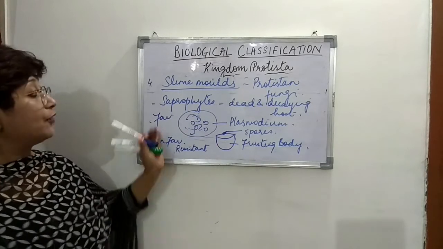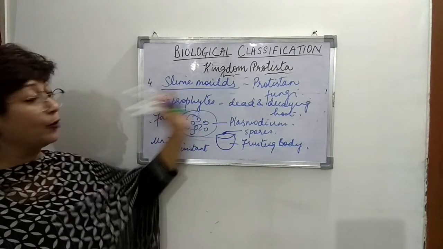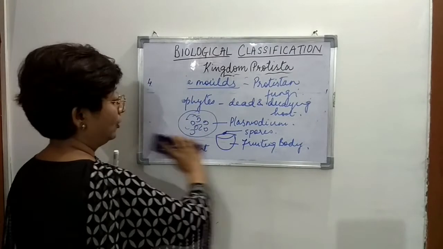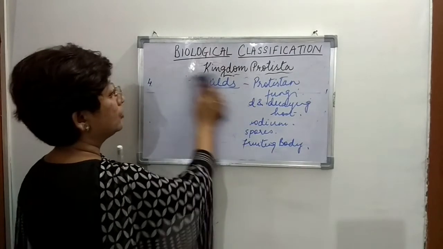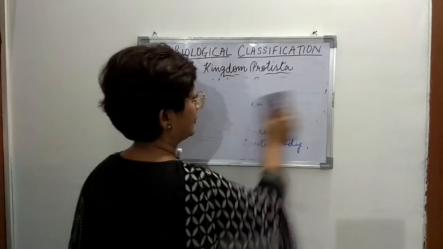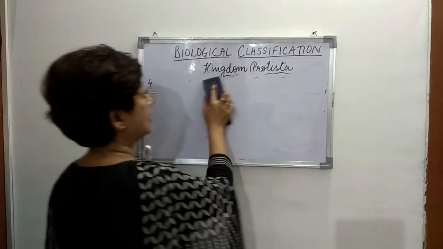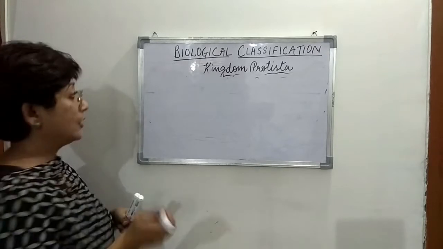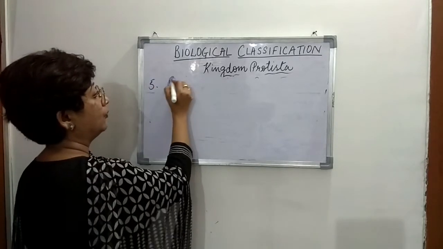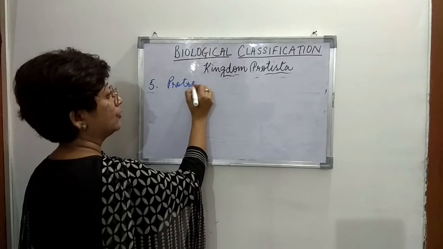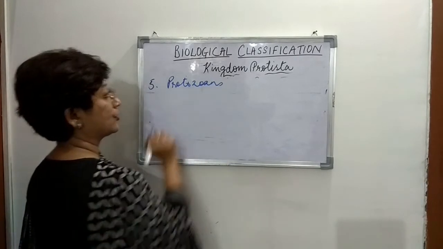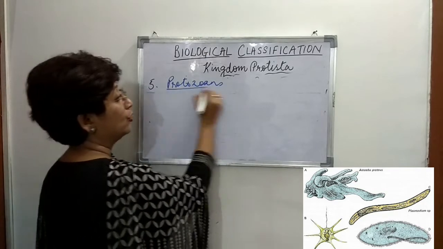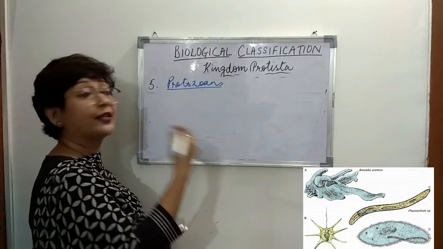So with that, we completed the group slime molds, and now we move on to the last group of kingdom Protista, and that is protozoa. Protozoans. The word protozoa has been derived from a Greek word.